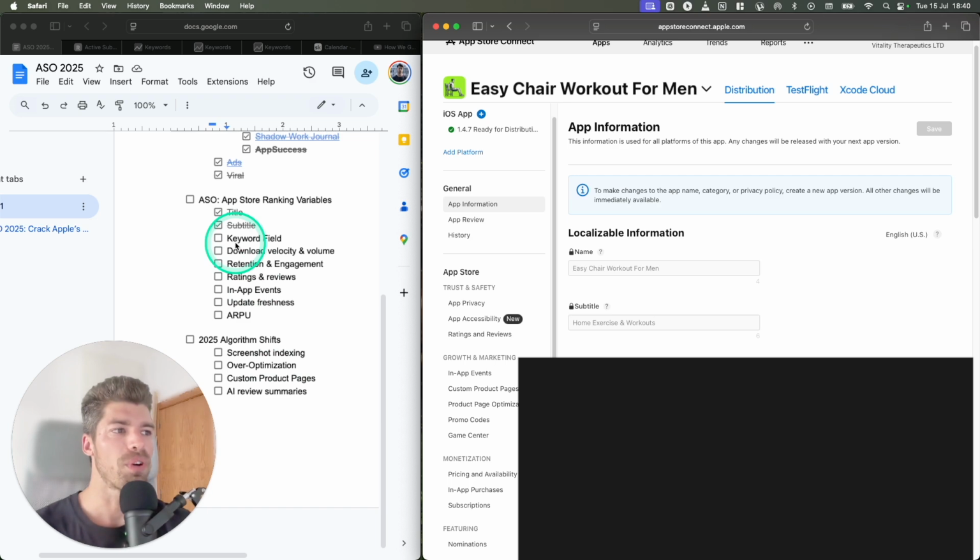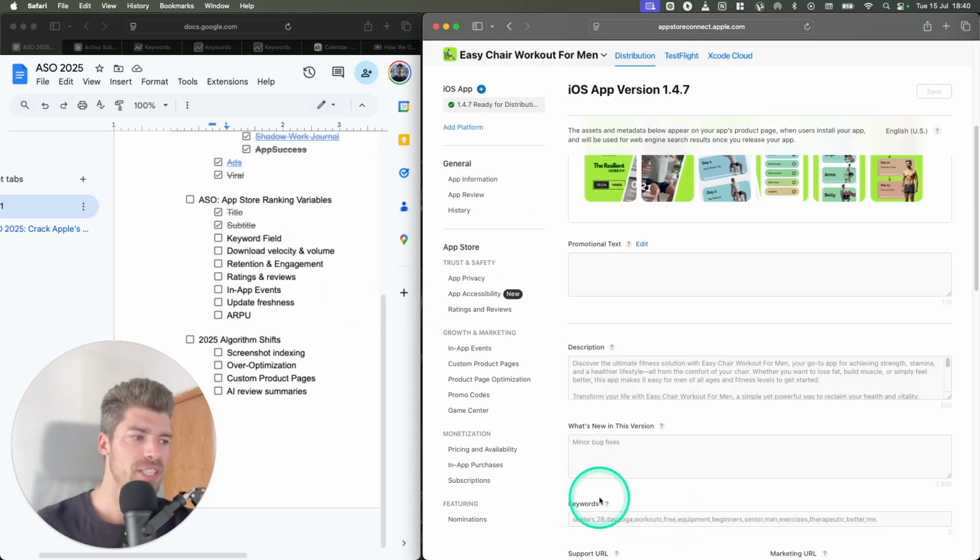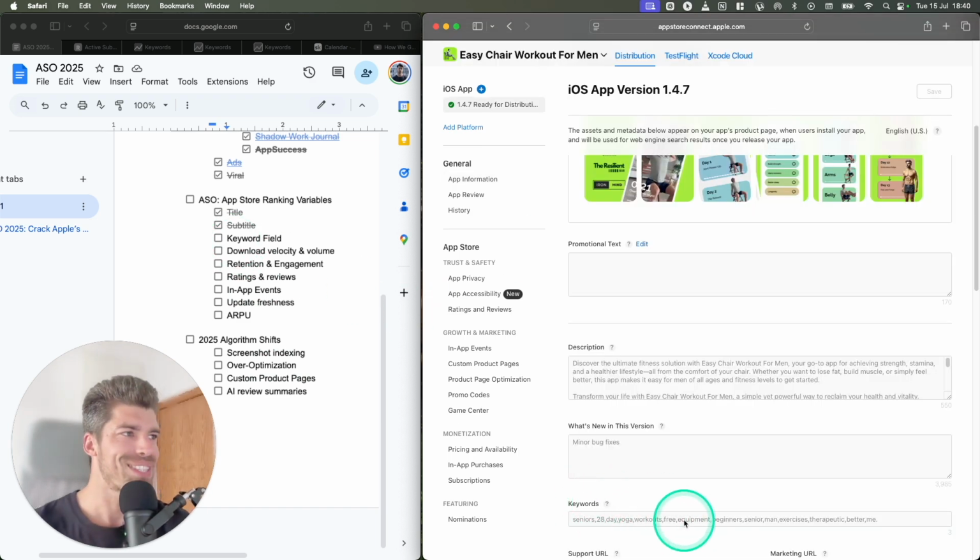And then we have the keyword field. So the keyword field is not visible to users, and this is the same strategy here. So you put as many keywords as you can. Don't use any spaces in your keyword field, just comma separate it. And again, no keyword stuffing. So if you already have a keyword in the title and in the subtitle, you don't have to put it into the keyword field. That's a waste of space.